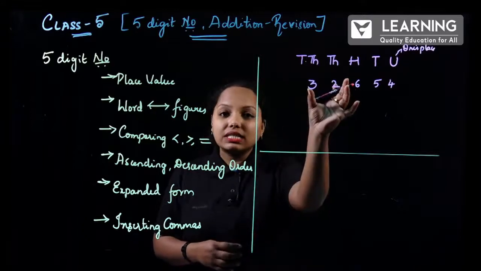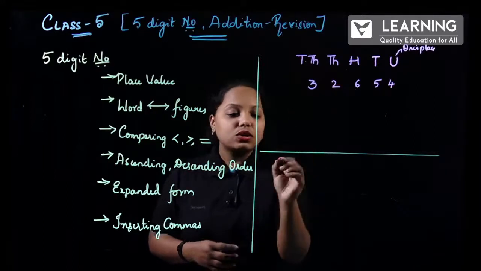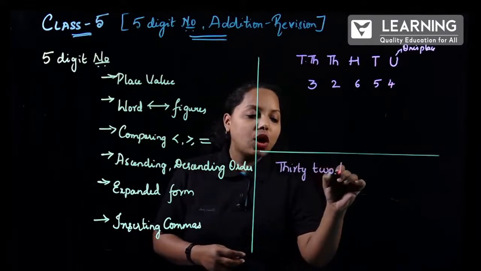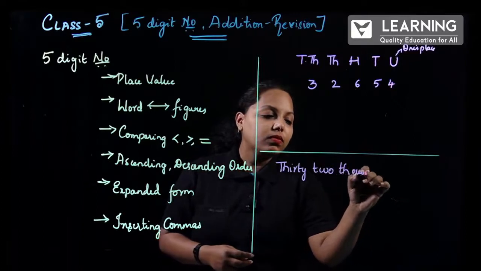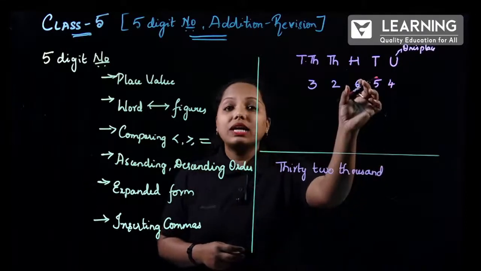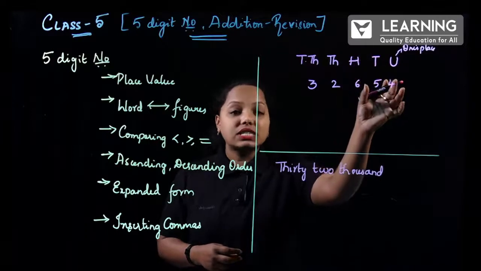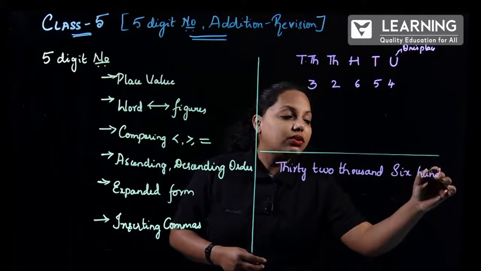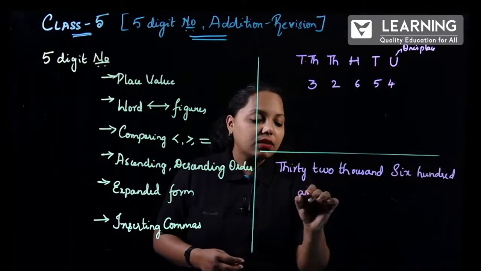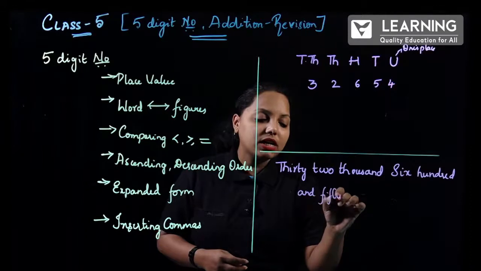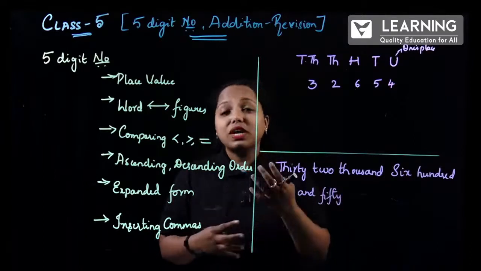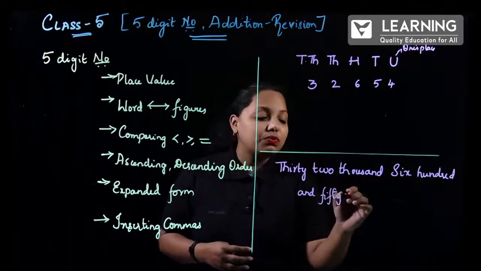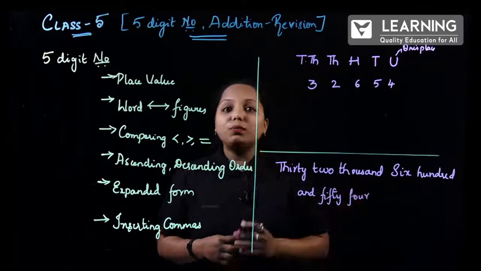So, this is 32,000, and what is the next place value? It is 600, so 654. So, 32,654. I am going fast because this is all the revision part, which we have learned deeply, right? And we have solved n number of exercise problems also. I hope you are clear with this.